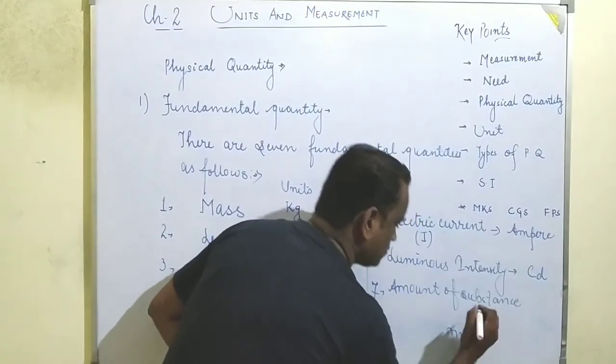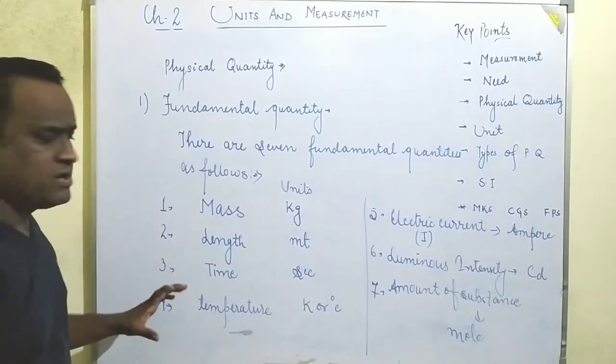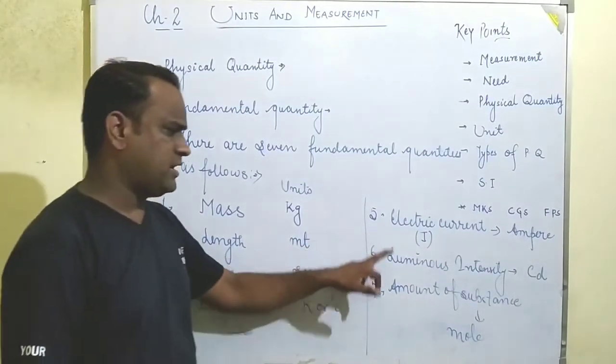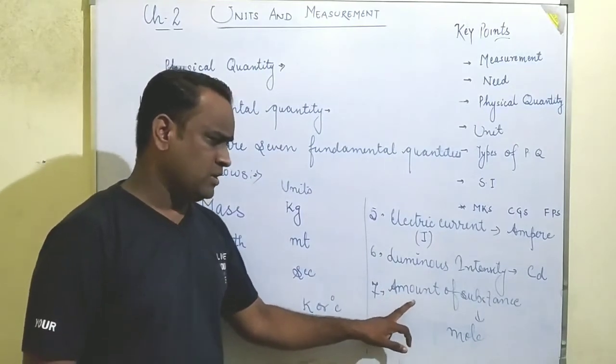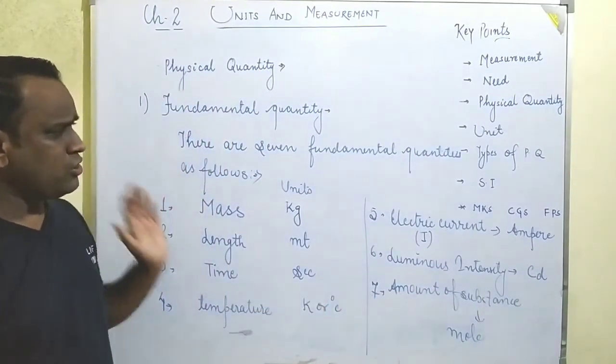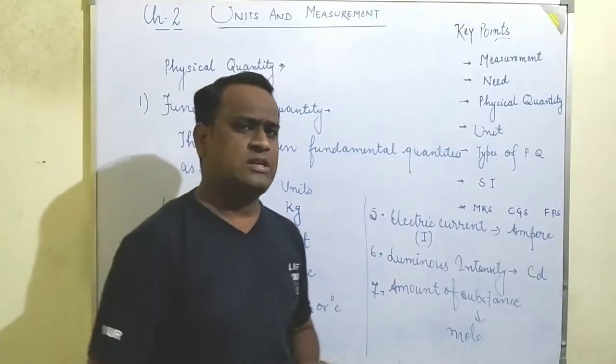Okay, students. So here I have listed the 7 fundamental quantities: mass, length, time, temperature, electric current, luminous intensity, and amount of substance.